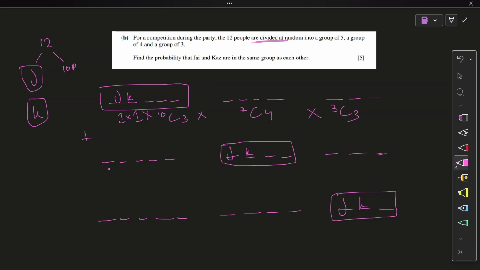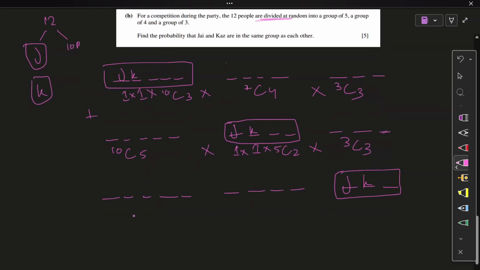Second case, out of the 10 people, 5 people occupy these positions. Then out of the remaining 5 people, firstly, let's think about J and Kaz occupying these positions. Then of the remaining 5 people, 2 positions in this group are left. They occupy these positions. 5 minus 2 is 3, so 3 people remain. They occupy those positions. Now 10C5 here as well. Moving on, 5C4 here. J and Kaz are fixed.